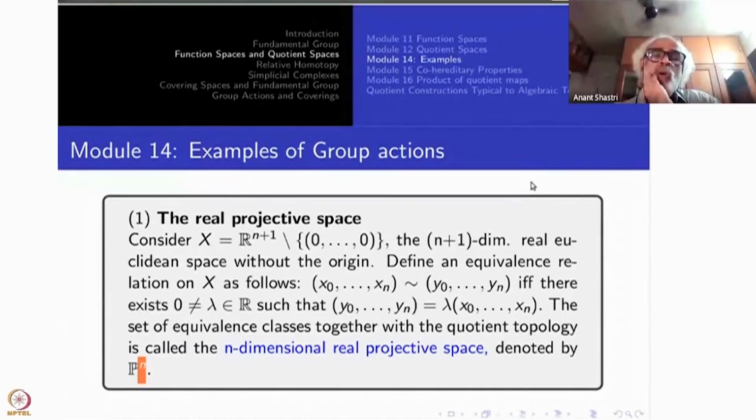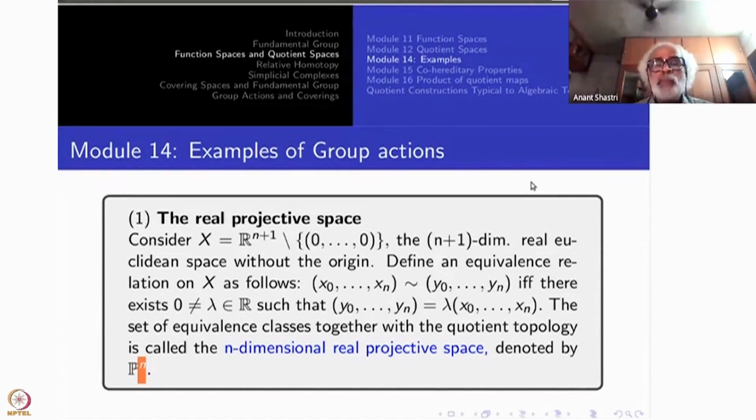Welcome to module 4. Last time we introduced the notion of group actions. Now we will study a number of group actions and the quotient spaces arising out of that, the orbit spaces. The first example is R^(n+1) minus the origin.